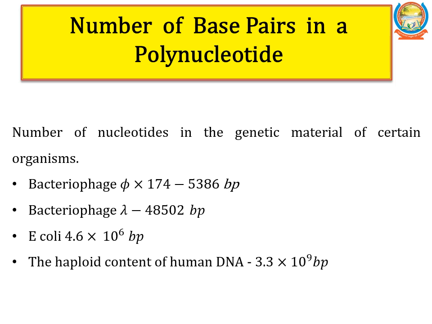In certain organisms, the nucleotide number varies and examples are as follows. First one, phi X 174 bacteriophage has 5386 nucleotides. Lambda bacteriophage has 48502 base pairs. E. coli has 4.6 into 10 to the power of 6 base pairs. In human beings, normally 3.3 into 10 to the power of 9 base pairs will be there.